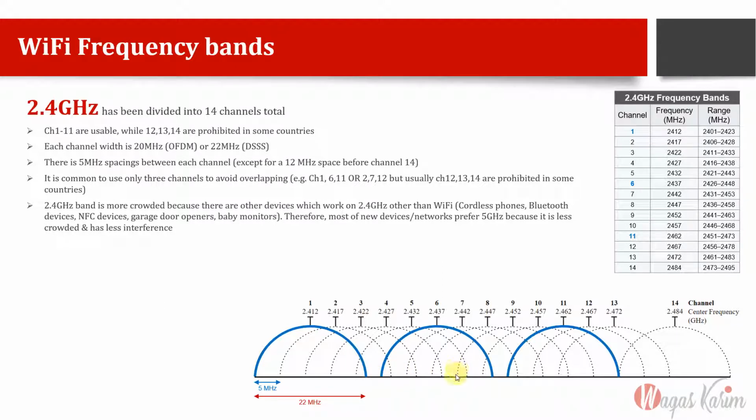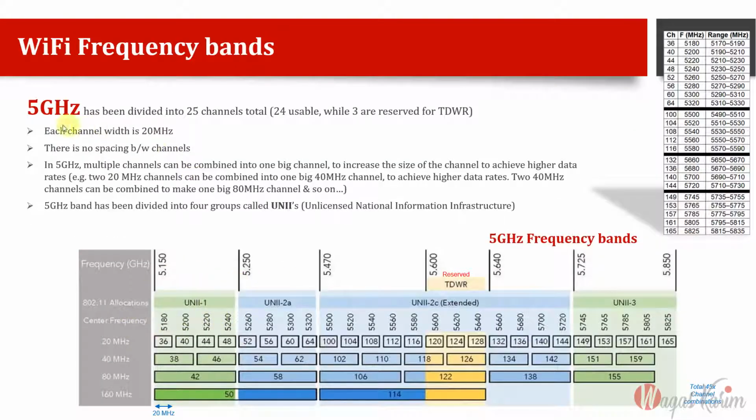Although theoretically they can be combined, we are already struggling with non-overlapping channels in 2.4, so it's not a good practice to make this frequency unavailability problem more severe. So we use them directly, and there is no need as well, because these are low frequency channels that can travel long, so why would we need more channel width? But here, since the frequency is high, the data rate is high, but it cannot travel as far, and there are some other modulation issues which I don't want to go into much detail. In the next videos, we will go into detail about OFDM and DSSS and how they affect the channel width, but it will be too technical.